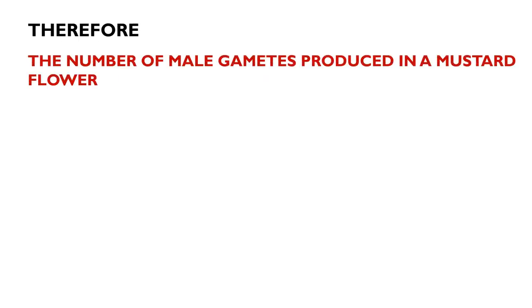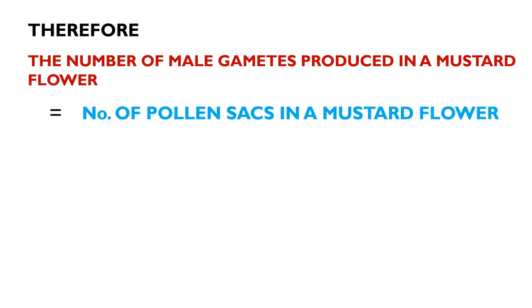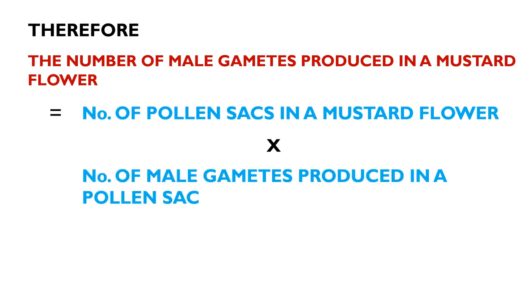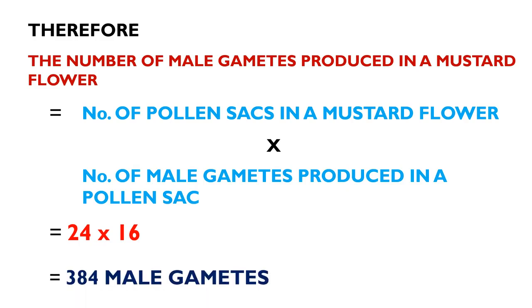Therefore, the number of male gametes produced in a mustard flower is equal to the number of pollen sacs in a mustard flower into the number of male gametes produced in a pollen sac. So the number of pollen sacs in a mustard flower is 24 into the number of male gametes produced in a pollen sac, 16. So 24 into 16. The total number of male gametes from a single mustard flower is equal to 384 male gametes.